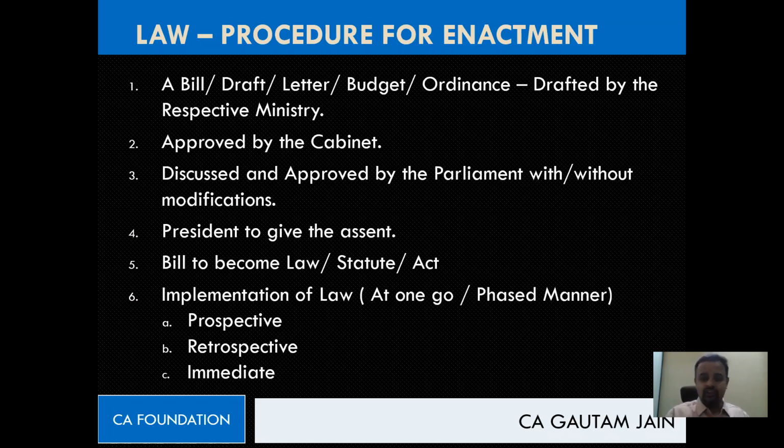I'll not say anyone is wrong here, because it all depends upon the length of the law, the facts, the circumstances of the law. Based on that, they'll have to decide whether it should be in a phased manner or one go. If, let's say, the length of law is huge, right? The impact it will create is something which is really difficult to understand. Then they might go for phased manner. But when they know the law is smaller, or maybe the approach itself which they are going to follow by way of new law is totally different than the existing one, then better to implement that at one go.